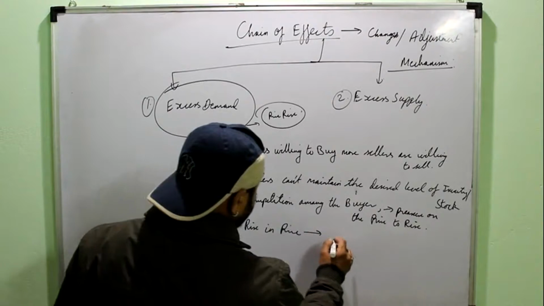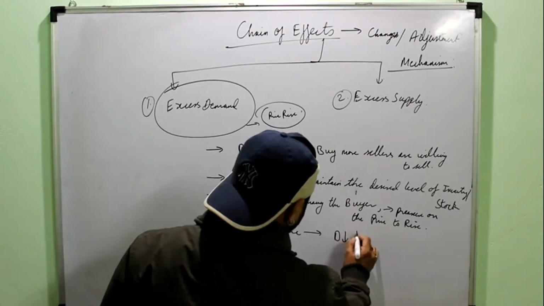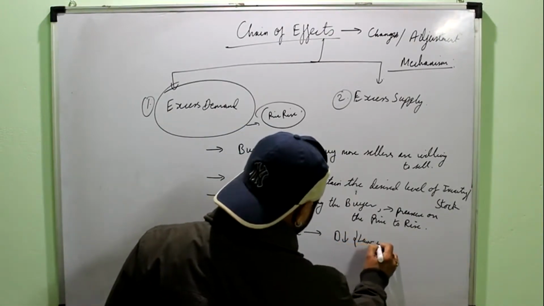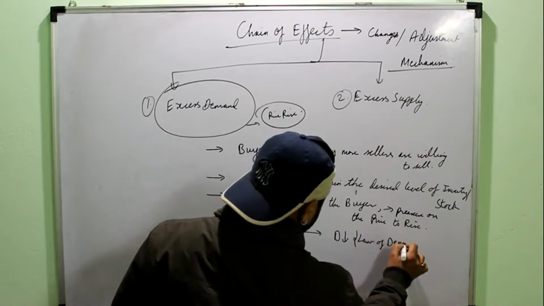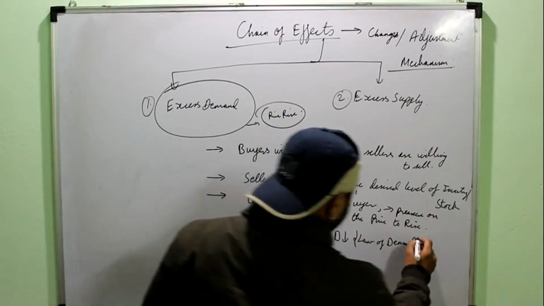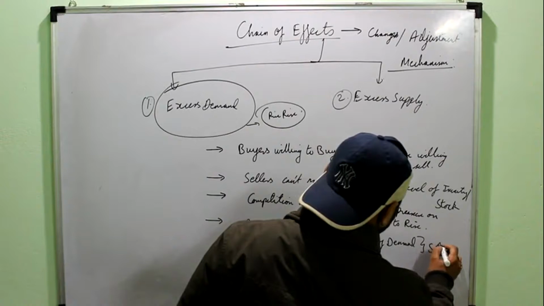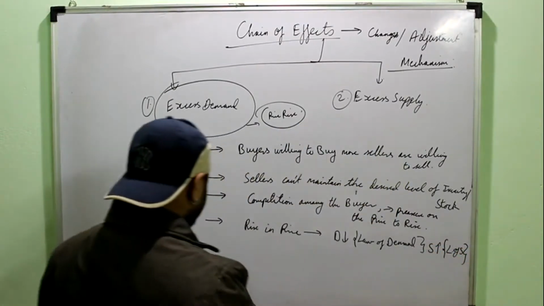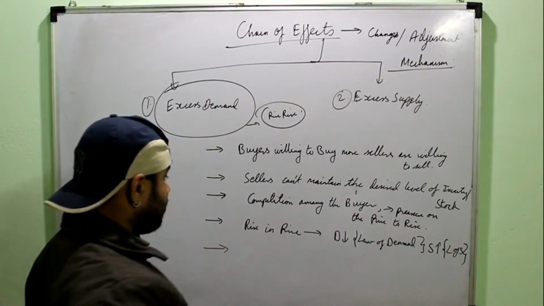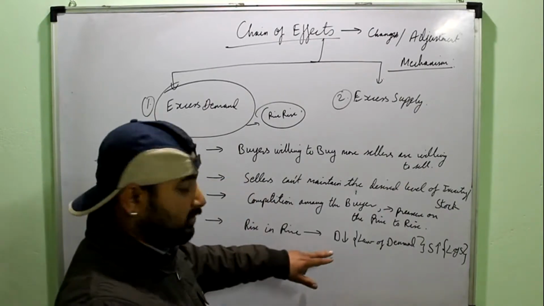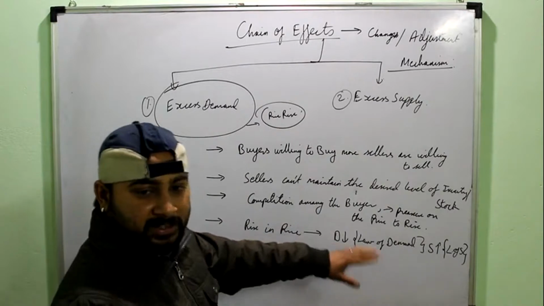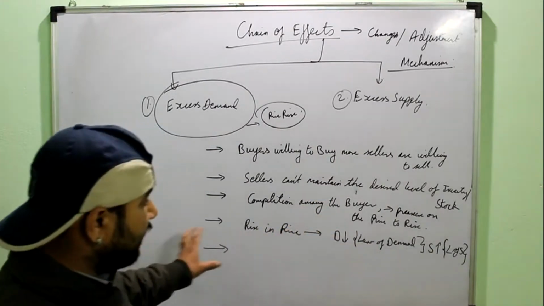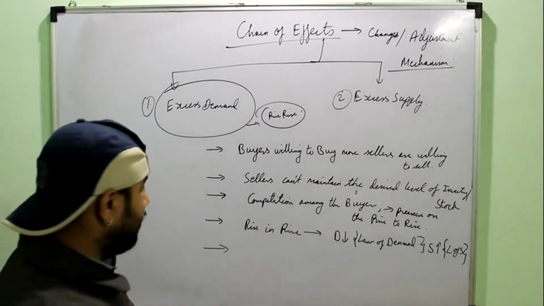Now the rise in price leads to fall in demand. This is the law of demand, and rise in supply. This is the law of supply. Okay, now see, demand was more and supply was less. Now demand has started falling and supply has started rising. It means there will be again a point where they would become equal.